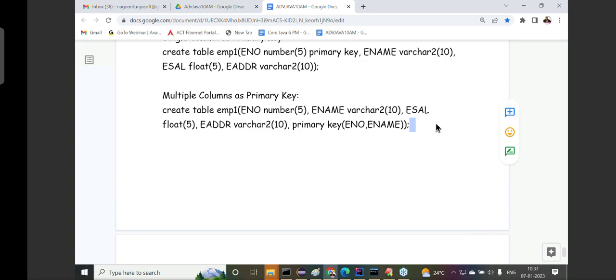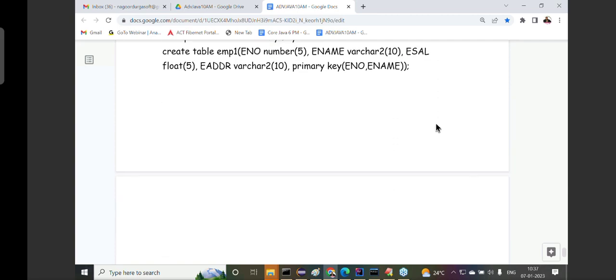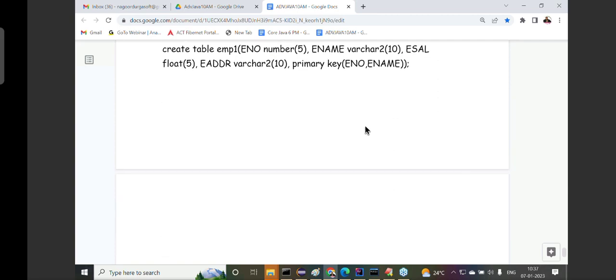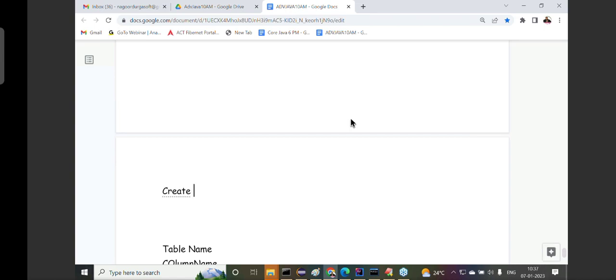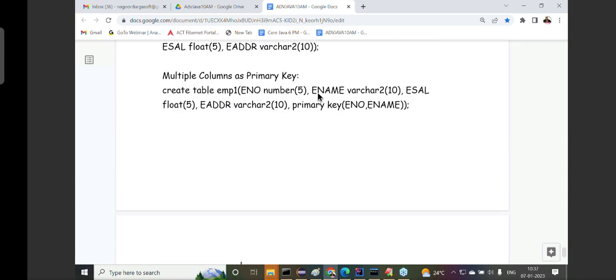Right, don't worry. I want to write my query separately here, time to time. Now try to observe this clearly. Create table EMP1 parenthesis. Yes sir, got it or not? Then what next? Now tell me what we have to provide. ENO number, then what next?